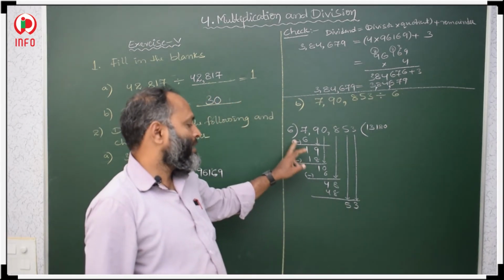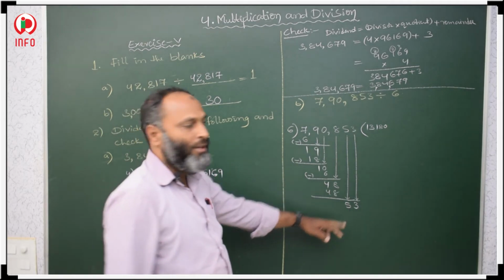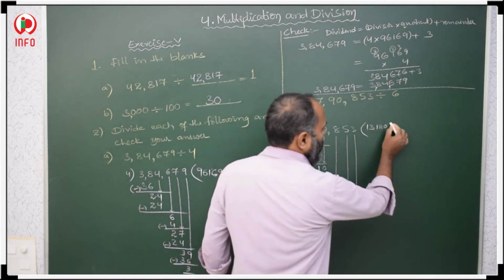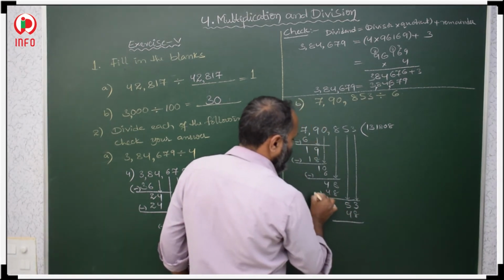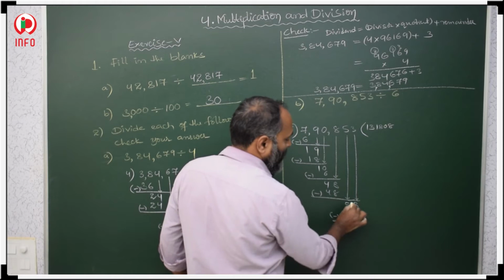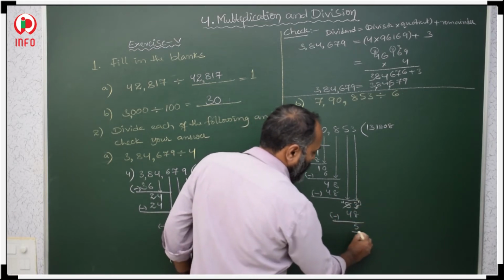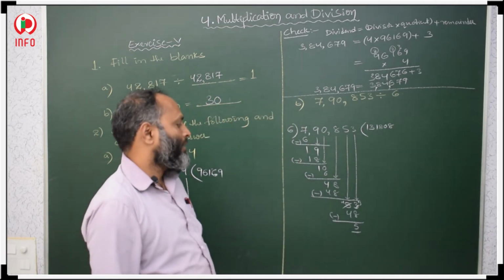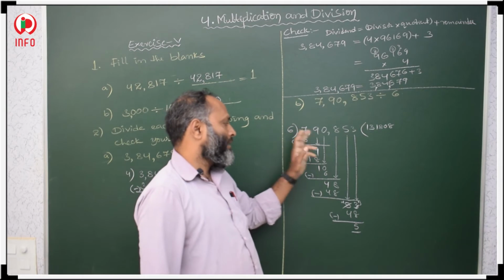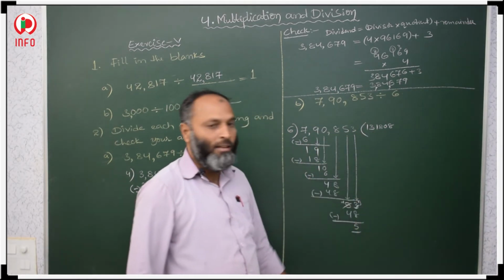Now 6 8s are 48, 6 9s are 54. 54 is more, which means 6 8s are 48. Borrow here 4, here 13. 13 minus 8, 5. 5 is your remainder. Then this is your divisor, this is dividend, this is quotient, and this is your remainder.